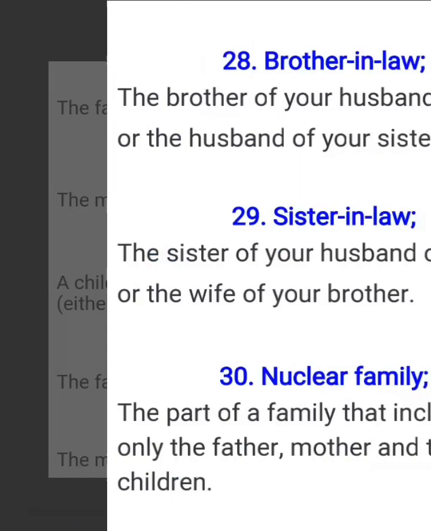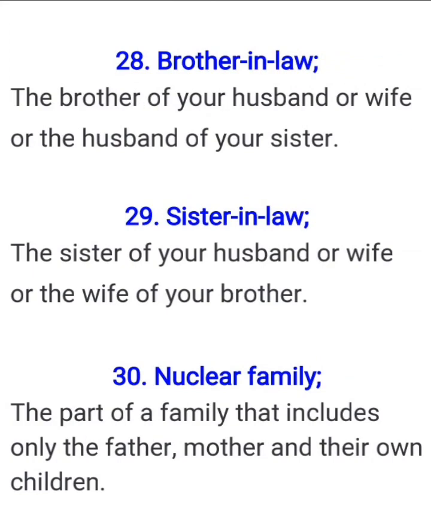We now come to brother-in-law. Any of the brothers of your husband or wife is your brother-in-law. Then we also use it for the husband of your sister. Yes, the husband of your sister is your brother-in-law. You might not have taken note of this, but take note of it now. That's the second application. Brother-in-law is also the husband of your sister, but the common one we apply it for is the brother of your husband or wife.